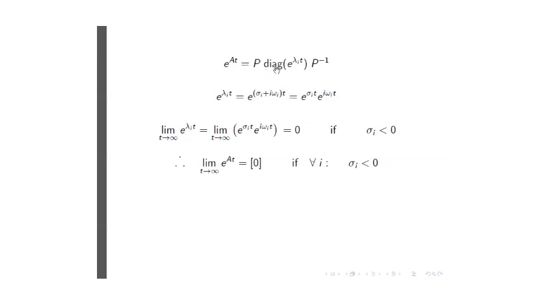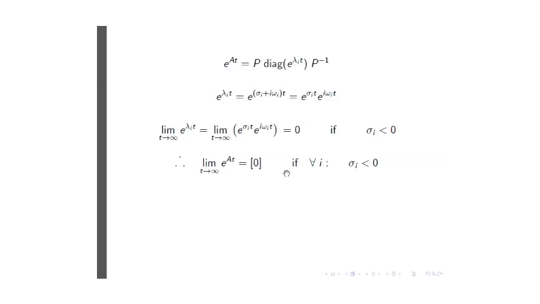So as t goes to infinity, whatever happens here is purely determined by what happens inside this diagonal matrix. But for each element in this diagonal matrix, we have shown that the limit as t goes to infinity is 0, provided that the corresponding real part of the eigenvalue is negative, which, by the way, we've seen before is also the requirement for the system to be stable. So the conclusion is that the matrix exponential in the limit is a 0 matrix if the system is stable.